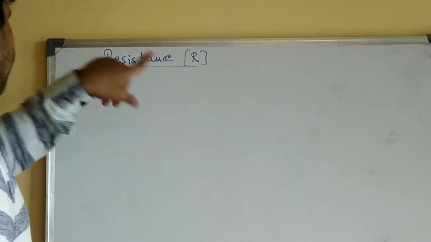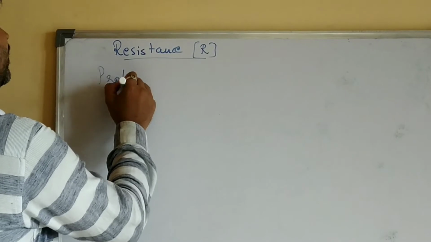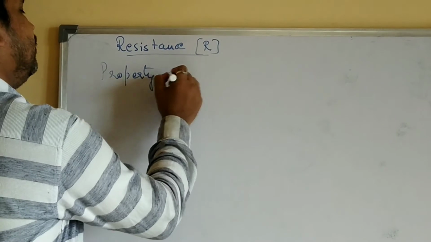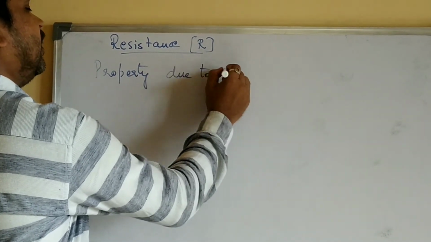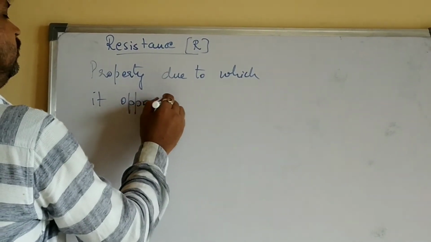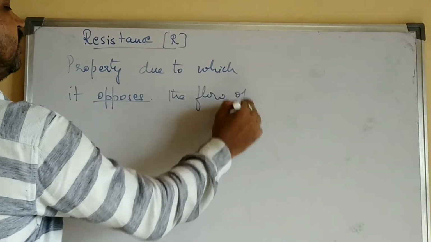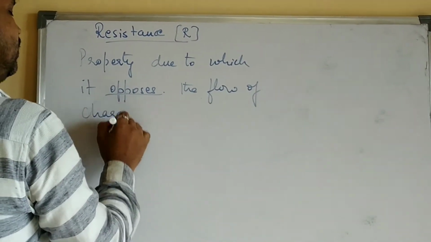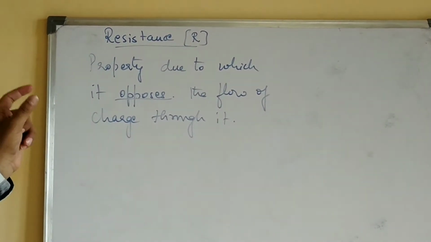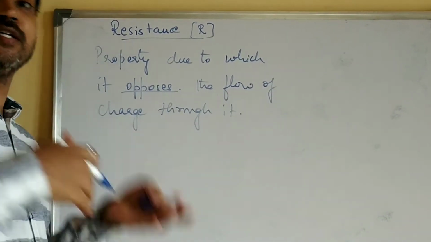Now this resistance of a conductor is defined as the property of the material or the conductor due to which it opposes the flow of charges. It opposes the flow of charge through it. So resistance is the property of the conductor or the material due to which it opposes the flow of charges through it.